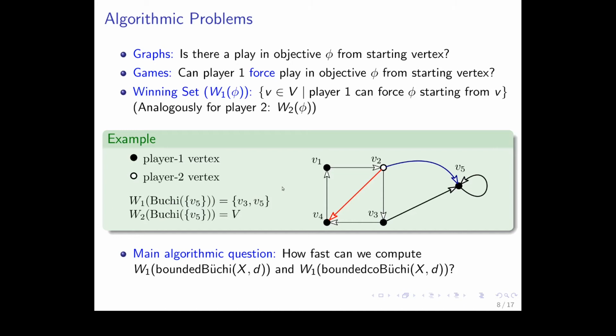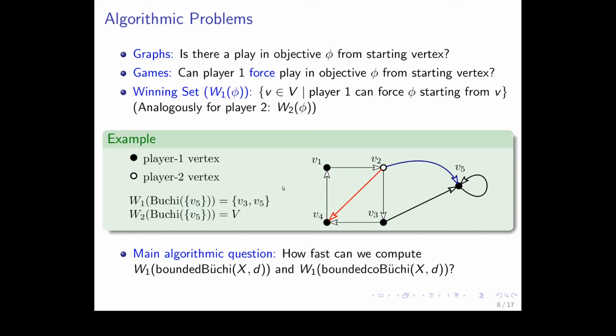In games, now there is the environment, so we need to ask if player 1 can force the play in the objective despite player 2 from a given starting vertex. And the most important question is computing the winning set. This includes all starting vertices where player 1 can force the objective phi starting from v. And of course, in this work, we considered the objectives bounded Büchi and bounded co-Büchi.